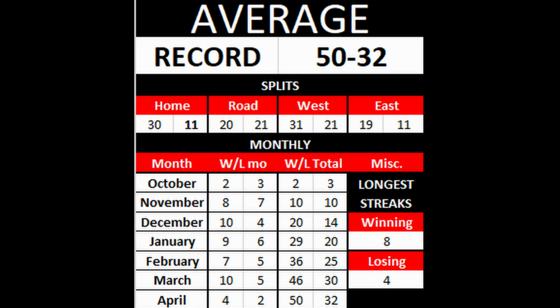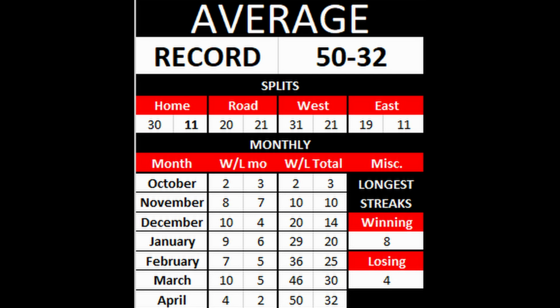Here you can also see our win-loss total progression. Our average winning streak was 8 games. Our average losing streak was 4 games. At home, our average record for a 50-win season was 30-11. On the road, it was 20-21, and I think that makes a lot of sense. That's about on par with the last couple of seasons.